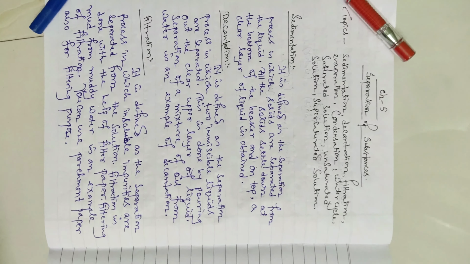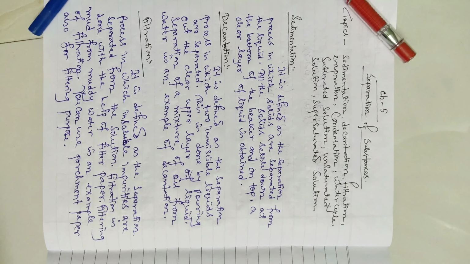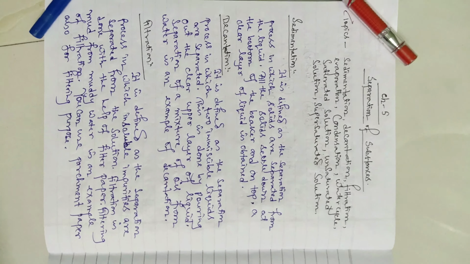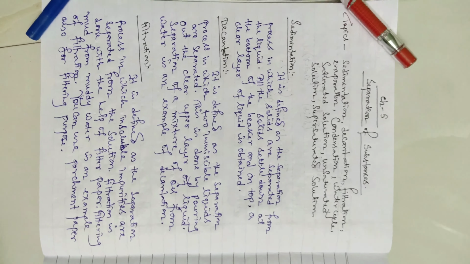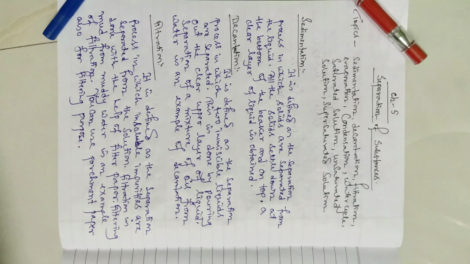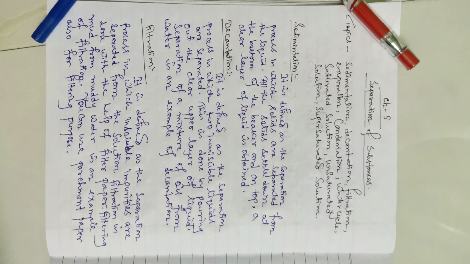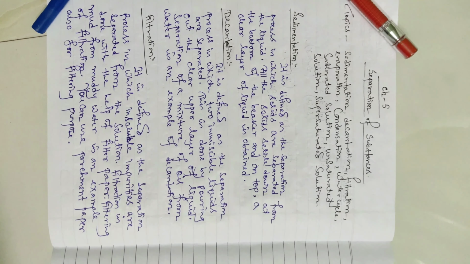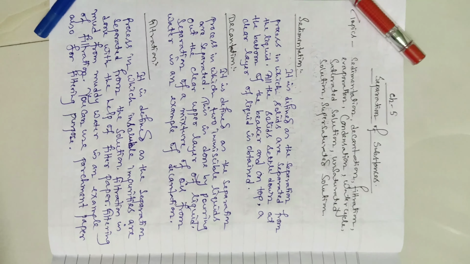This is done by pouring out the clear upper layer of the liquid. Separation of a mixture of oil and water is an example of decantation. You know, oil and water never mix, and water is heavier, its density is more than that of oil. So oil will all the time float on the water, and easily you can separate them by using the decantation process.